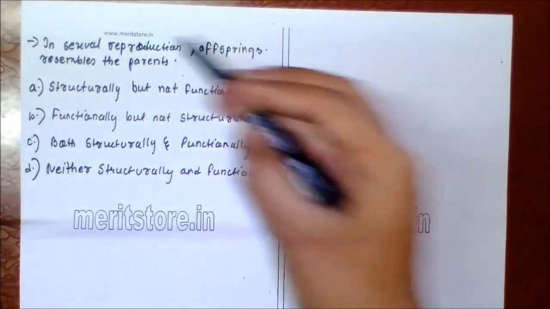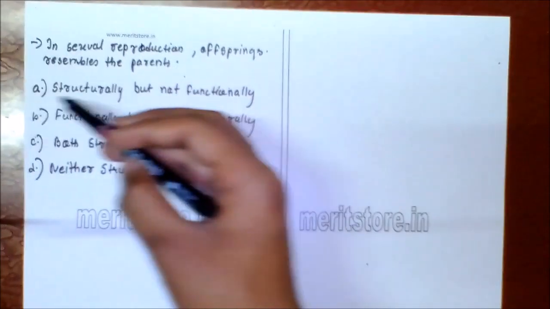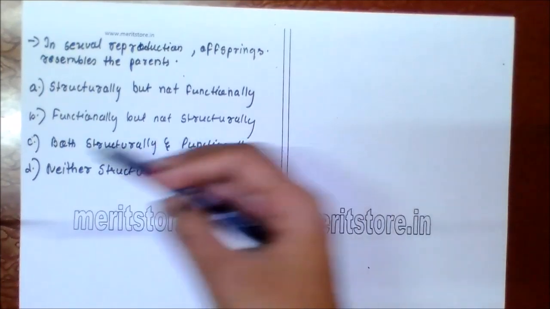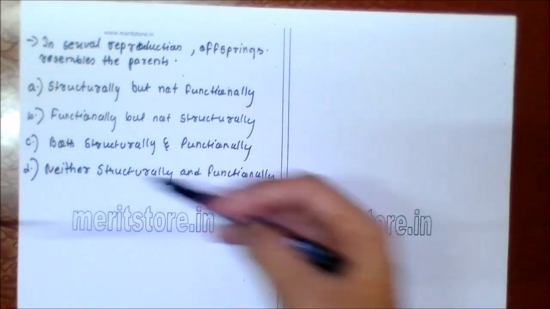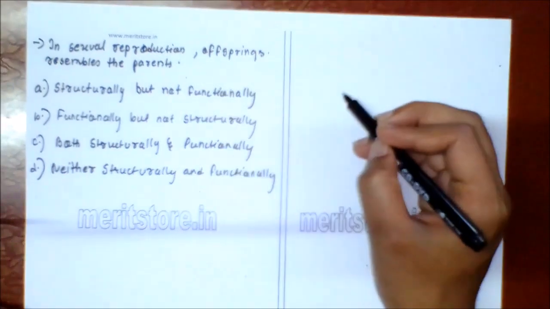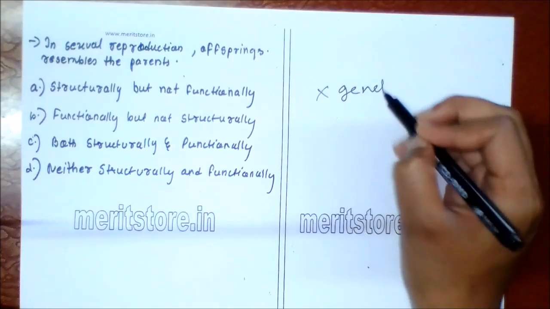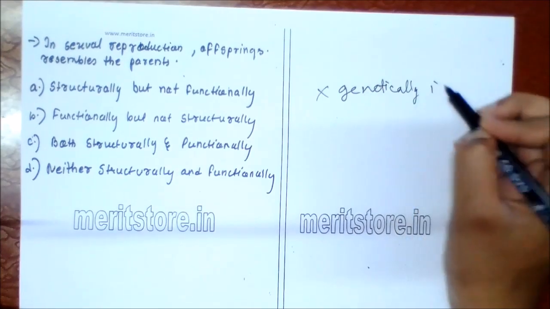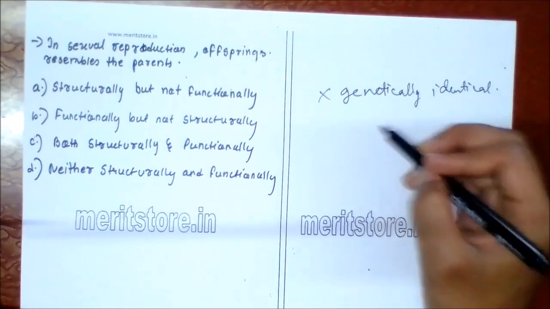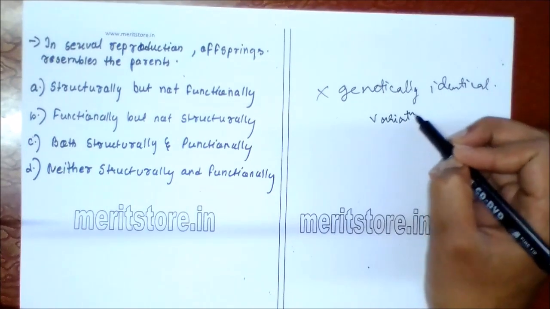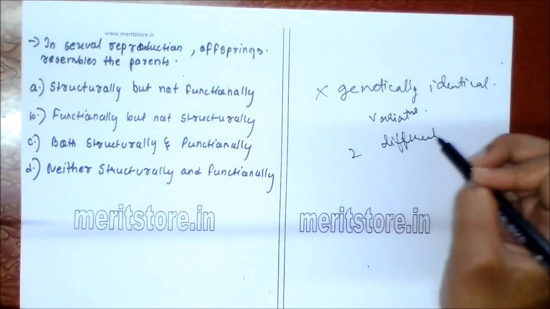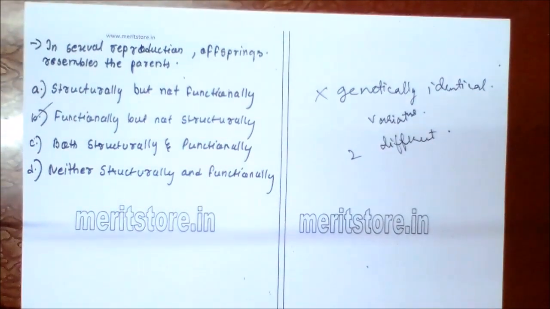In sexual reproduction, offspring resemble the parents A. Structurally but not functionally, B. Functionally but not structurally, C. Both structurally and functionally, D. Neither structurally nor functionally. In sexual reproduction, offspring are not genetically identical to the parents. They show variations as they receive characters from two different parents. So option B is the correct answer.